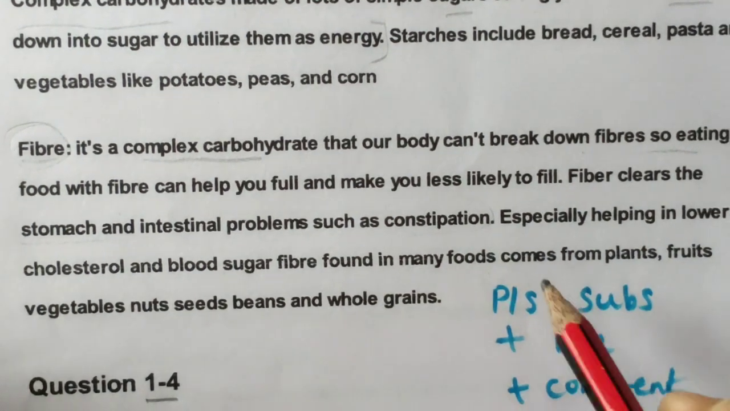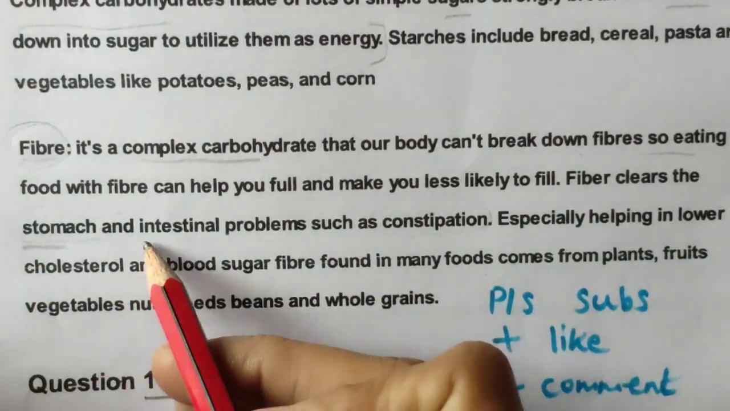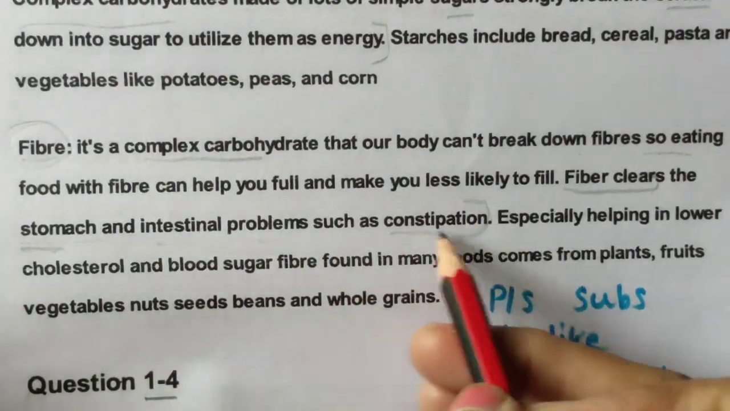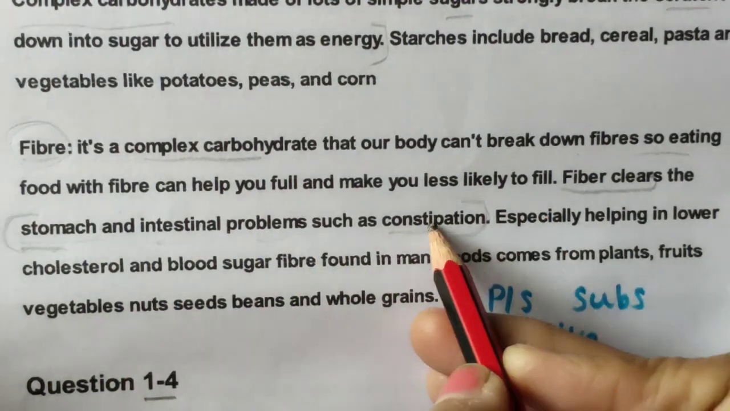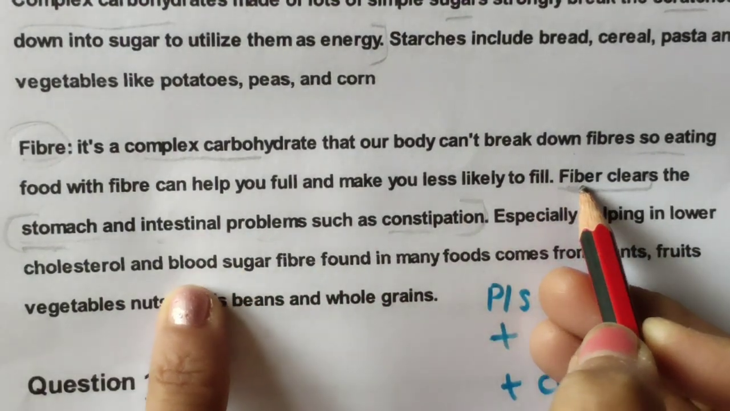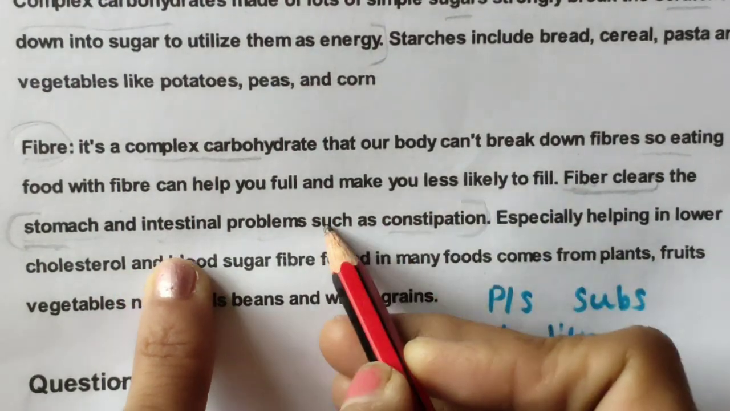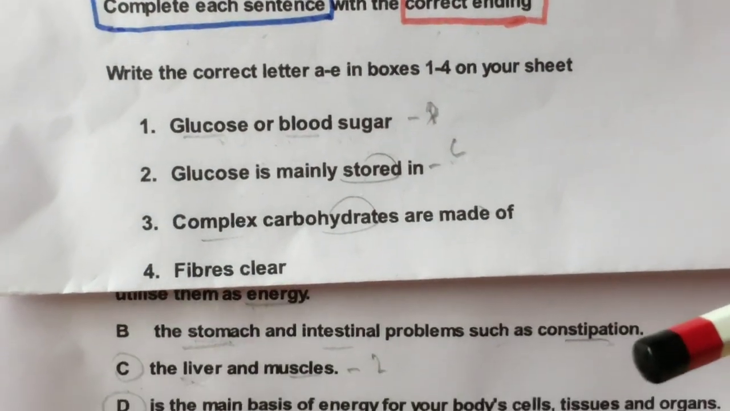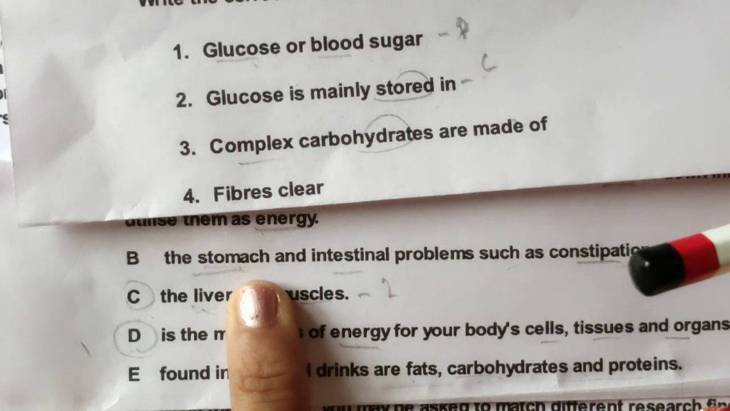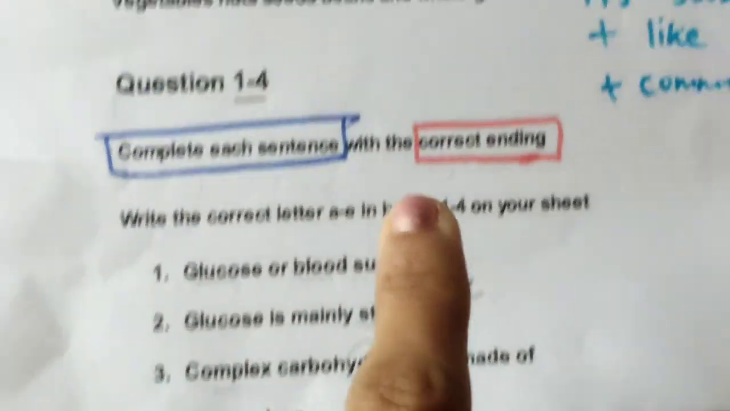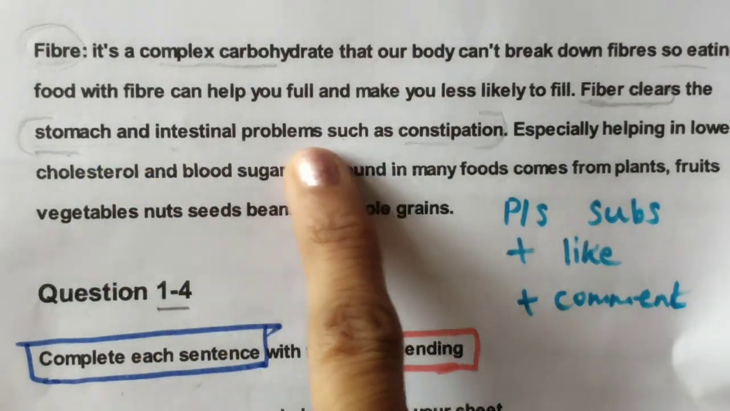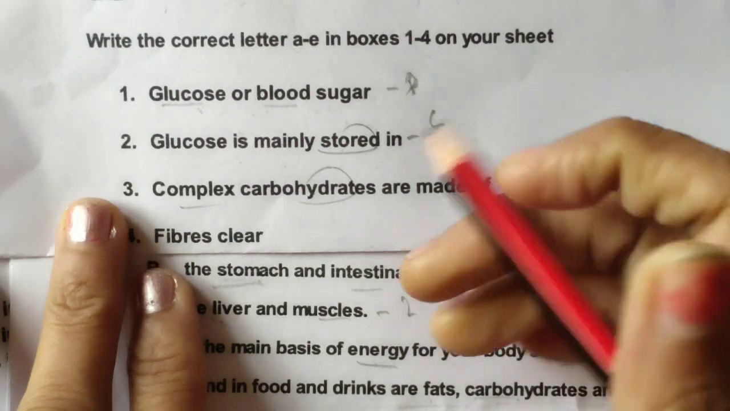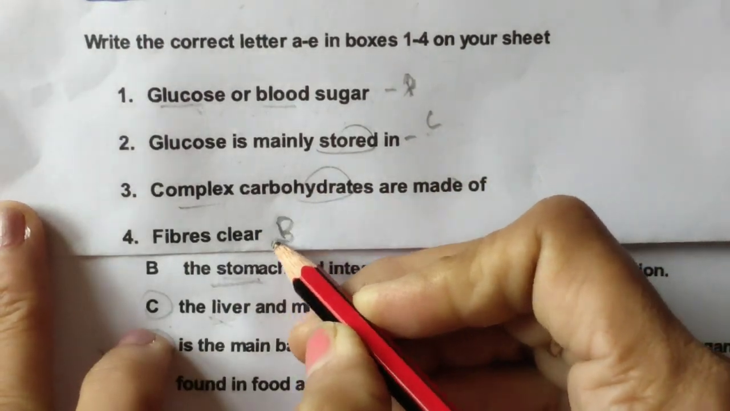So you can read it, no? Fiber clears the stomach. So yes, we were looking for this, stomach and intestinal problems such as constipation. The same word, the same line was there. It means it is a continuation of this, fiber clears. So it means this will come with this. So the fourth one is matching with this B. We have read the same sentence here, fiber clears this, that's why this answer will come. So B will come with this.